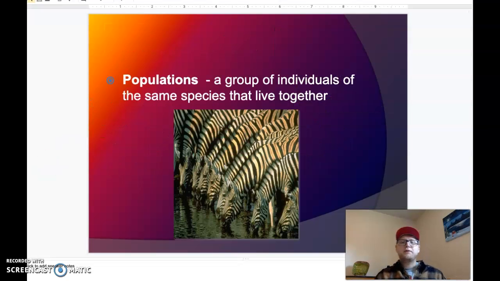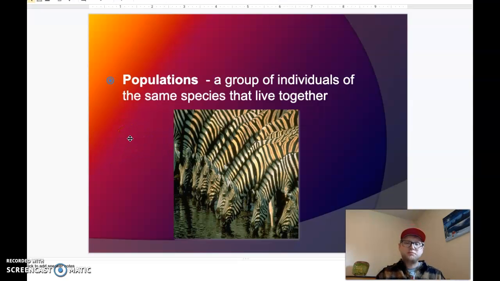Then it goes to populations. This is a group of organisms of the same species that live together. So the population of Pierz is all of the humans that live in Pierz, right? You can look at the deer population on a farm. Some of you may have a farm or a deer hunting property and you want to know the population of deer there because you want to know how many you can shoot. That would be a population.